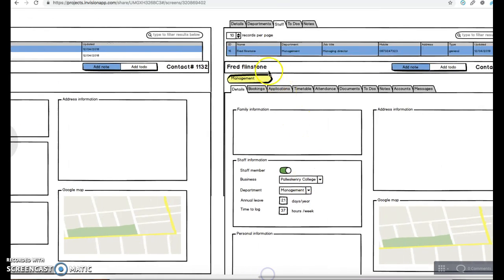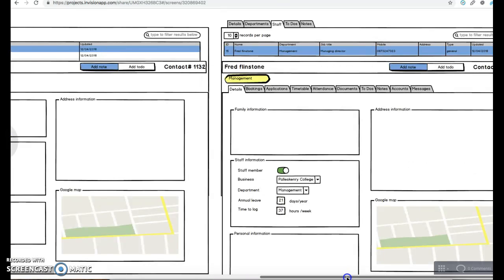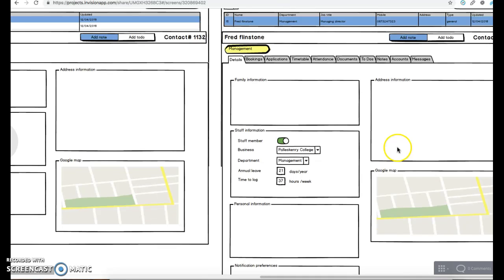department. So if I select Fred, I pick management department. Fred and management department, I'll see that his department is flagged here, and I can see the information regarding this individual department broken down. Hang on, sorry, there's some confusion there. This is the individual contact, yes. So this is the individual contact. They're part of the management department, and this is the information that you normally have on the contact screen.